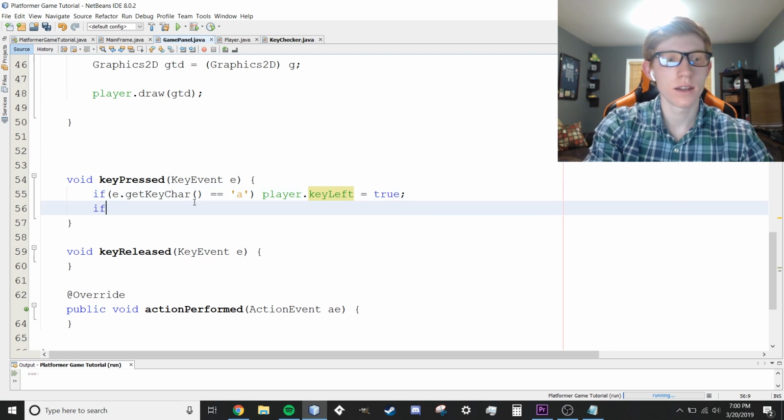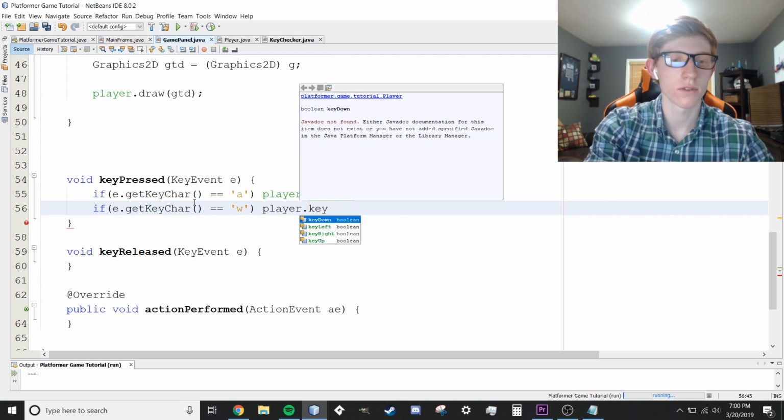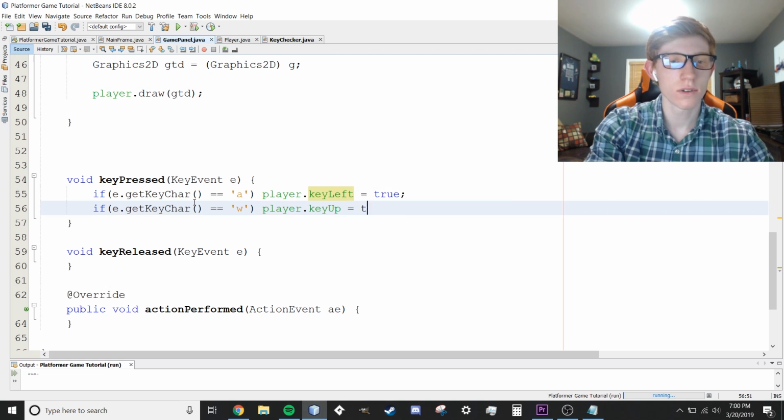And then we're going to add if e.getKeyChar equals W, player.keyUp is equal to true. Just like that. And we're going to do the same thing with the other two.